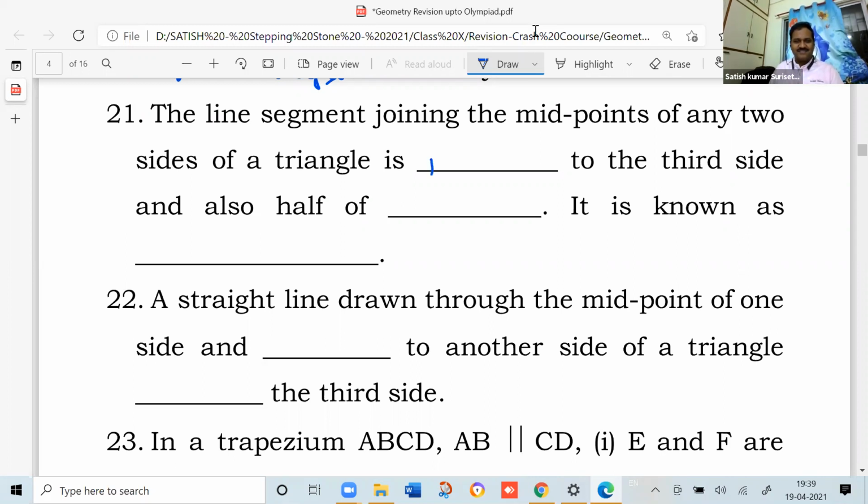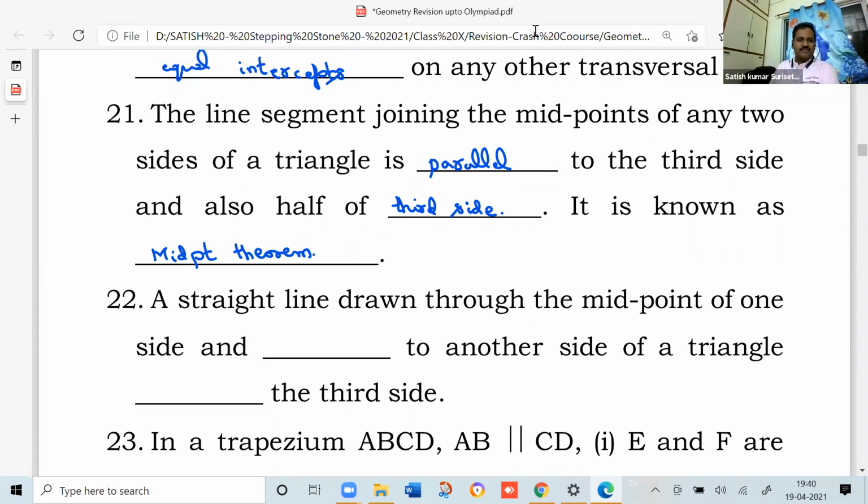It is parallel to the third side and also half of the third side. It is known as, tell me the name. Midpoint theorem. You should remember the name also and the statement, and this you can prove easily.